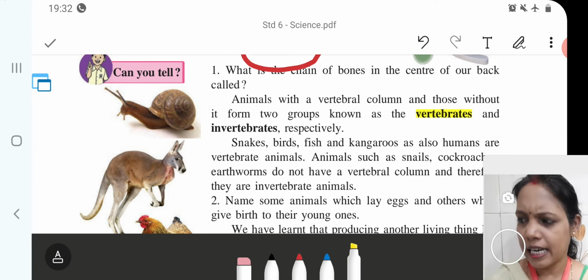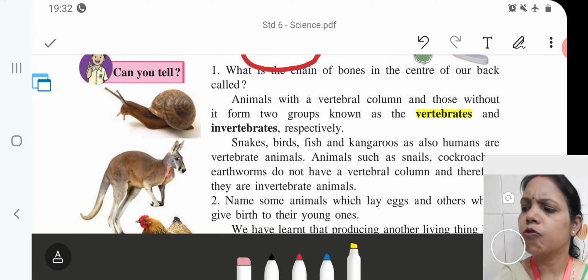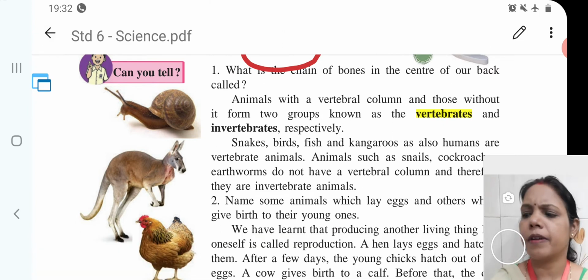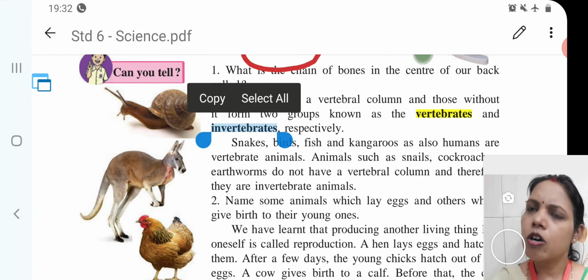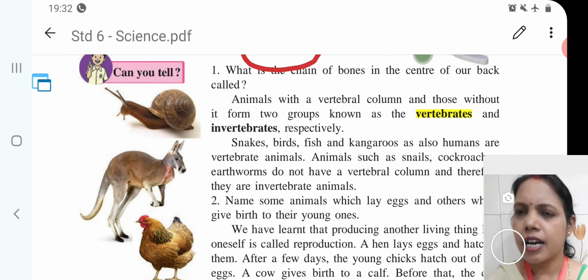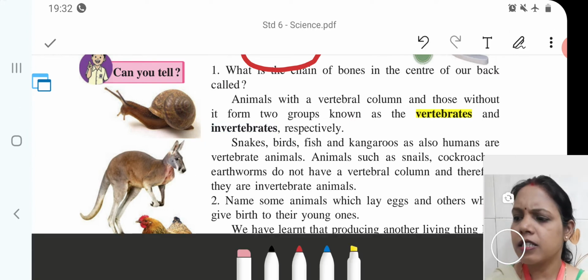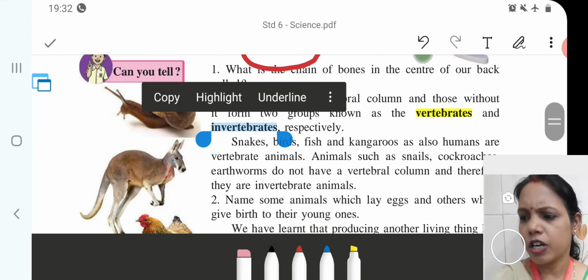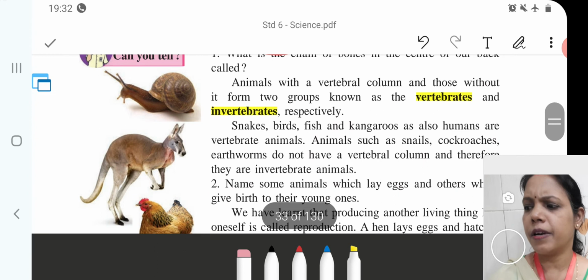Animals such as snail, cockroach and earthworm do not have a vertebral column and therefore they are invertebrate animals. According to our criteria, vertebrate means a chain of bones in the center of our body.